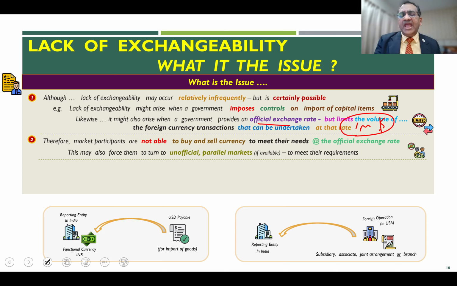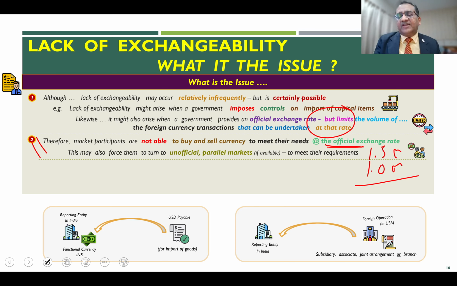Now, if another entity needs 1.5 million foreign currency, then there is a difference. 0.5 million is not available through the official channels. Then what will happen? Therefore, market participants are not able to buy and sell the currency to meet the needs of the entity at the official exchange rate. The entity needs 1.5 million, but because of the controls placed, only 1 million is available.